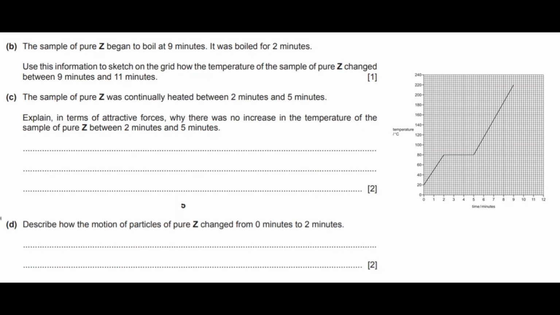Describe how the motion of particles of pure Z changed from 0 minutes to 2 minutes. So from 0 minutes to 2 minutes, because you're adding energy into the solid, the kinetic energy is increasing. So number one, you can say that it is vibrating about its own fixed positions. That's for the first mark. And for the second one, you need to say that the motion is increasing. So it is vibrating about its fixed positions and the motion is increasing.